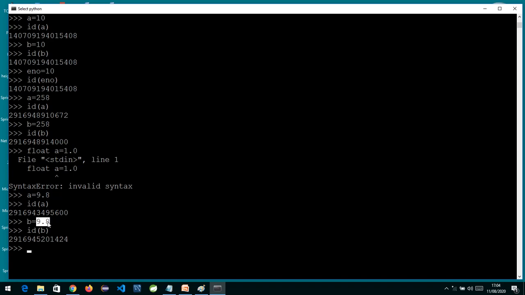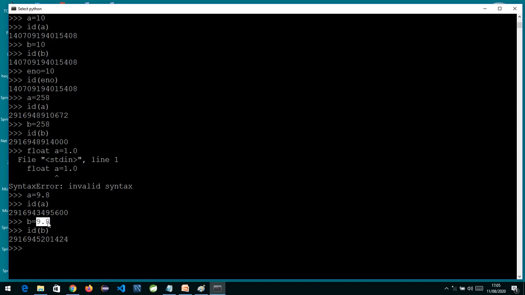The first thing we have learned is that in Python the basic data types are immutable, so whenever there is a change, a new object will always be created. The second thing is, for int, the range of 0 to 256 objects are already pre-created, so whenever you refer to them, it will always refer to the same reference. Above 256, it's always going to create a new object. Now if I talk about true and false, for bool it is not going to create a new object every time, because we have only two possible values, true or false.